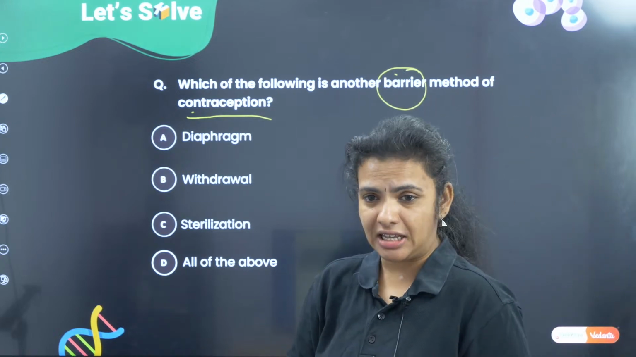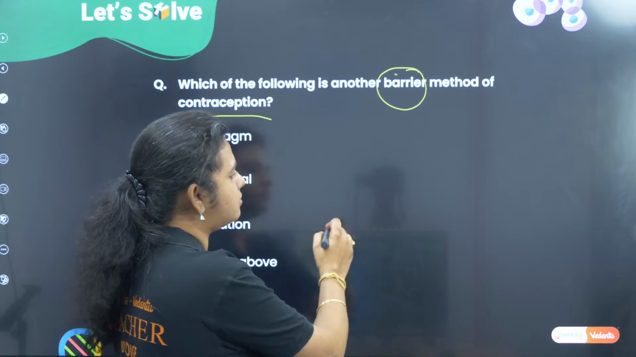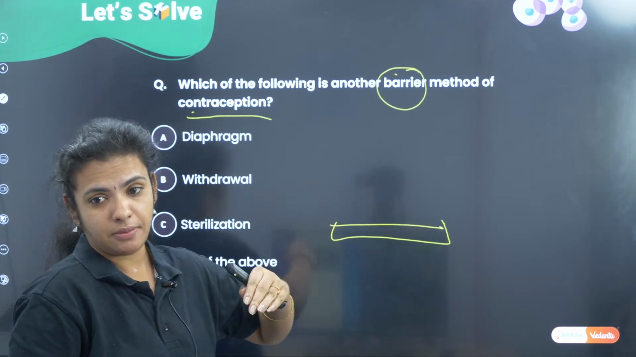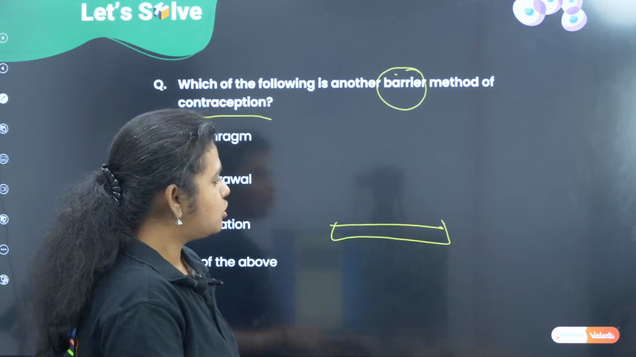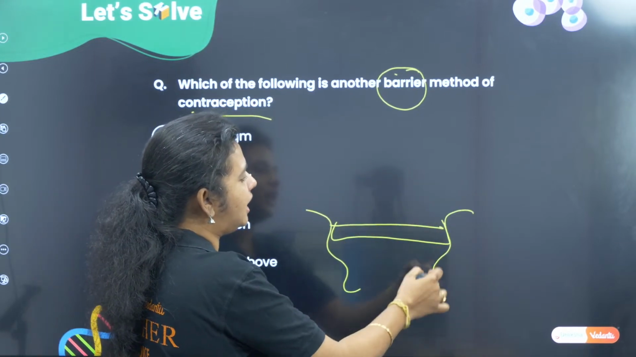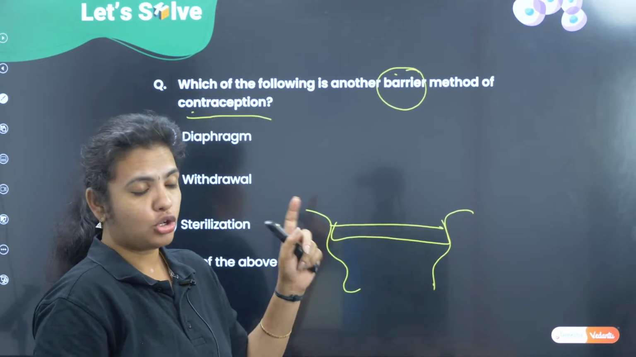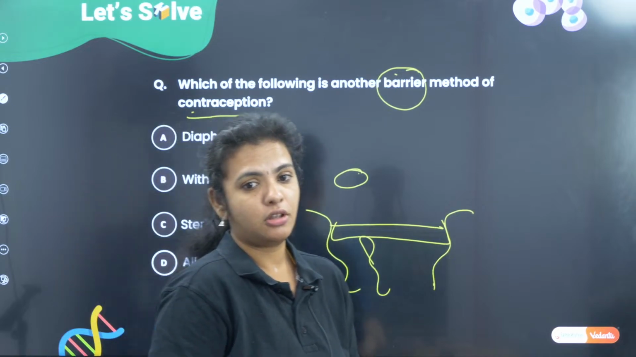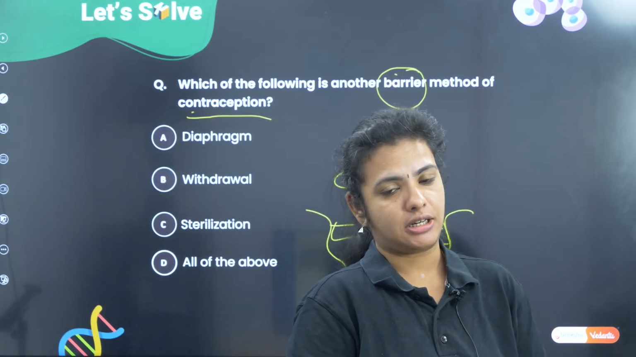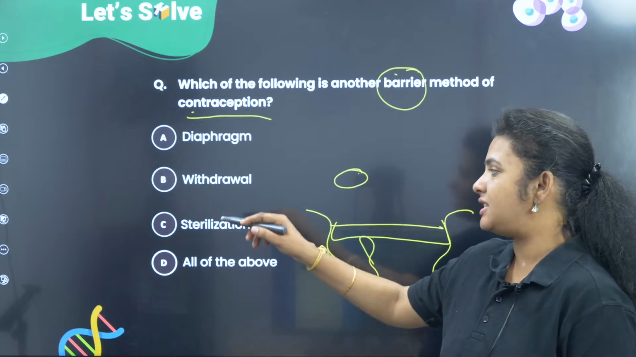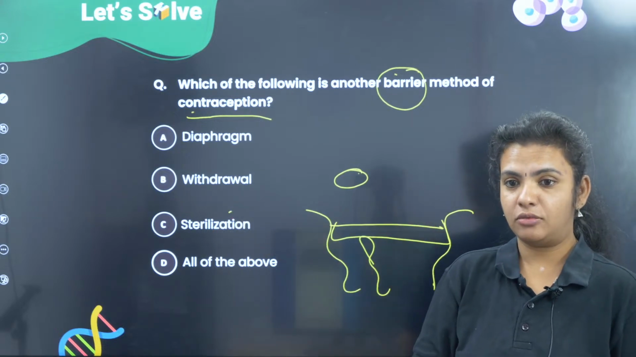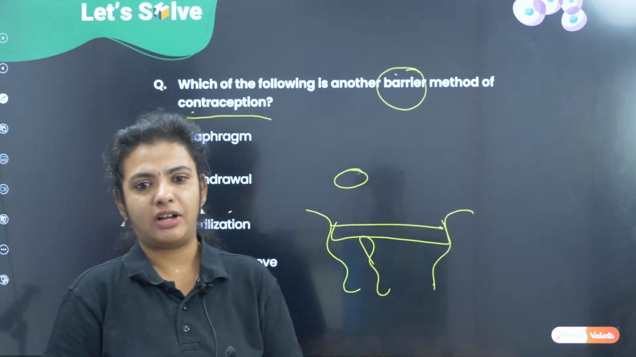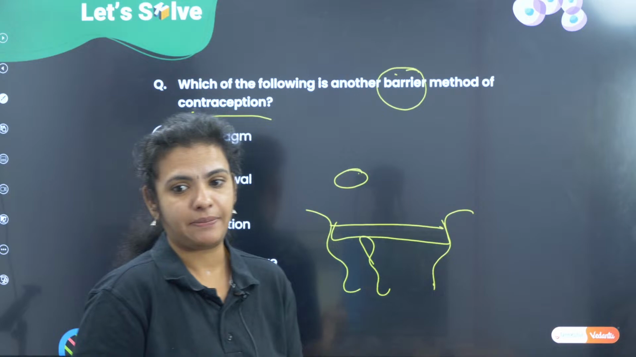Okay, what is a barrier method? A physical compound which is going to prevent the sperm from entering the egg. Okay, so I am physically going to keep something so that the sperm does not reach the egg. That's a barrier method. Okay, so what do you think is the answer? Sterilization is family planning. Okay, that is a permanent method. Okay, most of them have given option B.